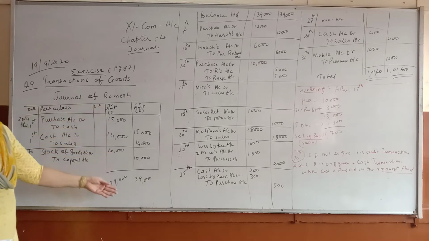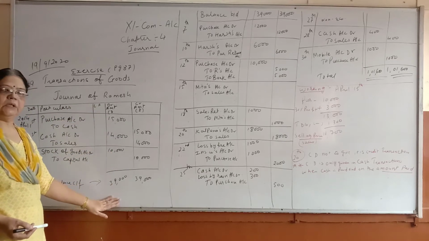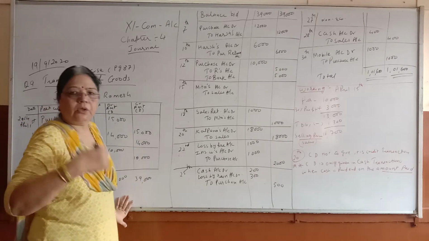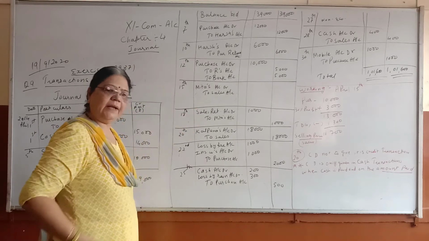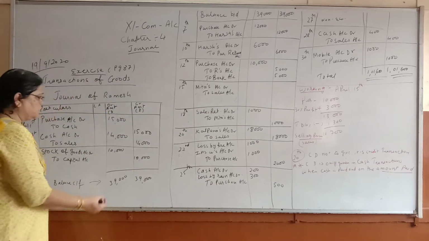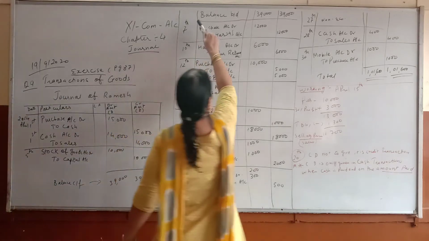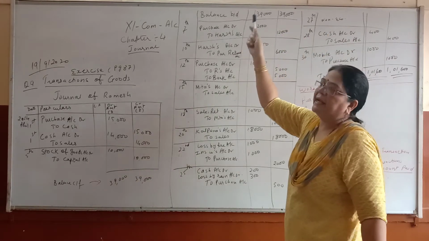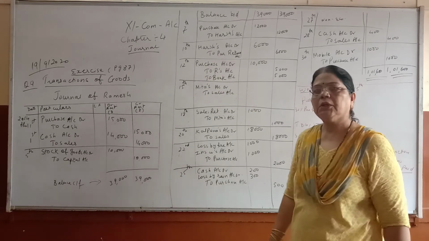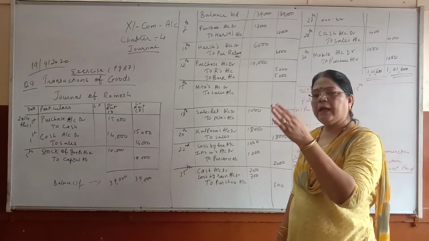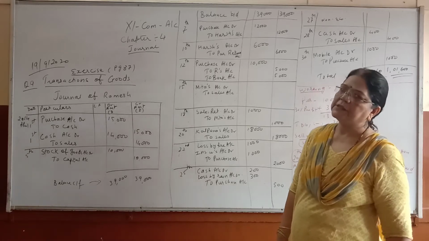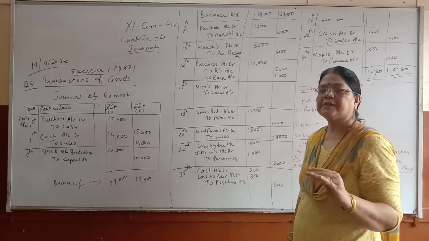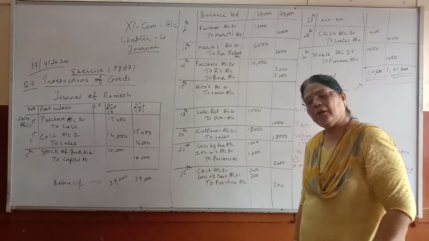Now as I told you, when the page gets over, you have to put the total and then write balance carried forward. Your page will be bigger, you can write the entries and then work out the total. So this is 39,000 which I have written here, balance brought down, same line, 39,000, 39,000. I have drawn a line just to show you that this is the total of the previous page and it is written on the next page, balance brought down, same line. So when you do the total of the second page, you have to include this total also.